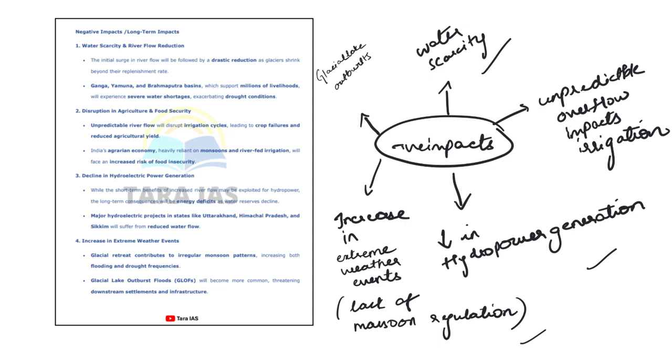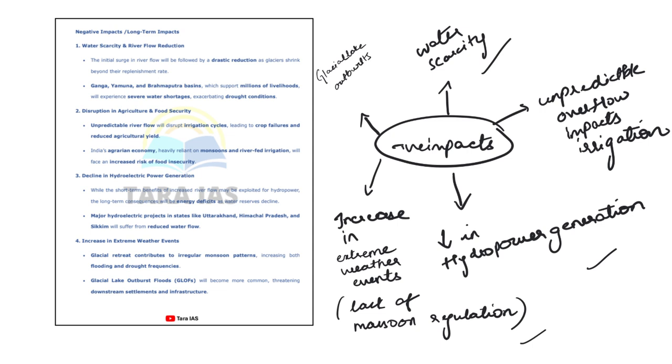In that way it is regulating. That is why India experiences a tropical type of climate, not a temperate type of climate, one of the reasons being the presence of Himalayan glaciers. So now, with glaciers melting, you will see changes in monsoonal patterns. This is your fourth point.